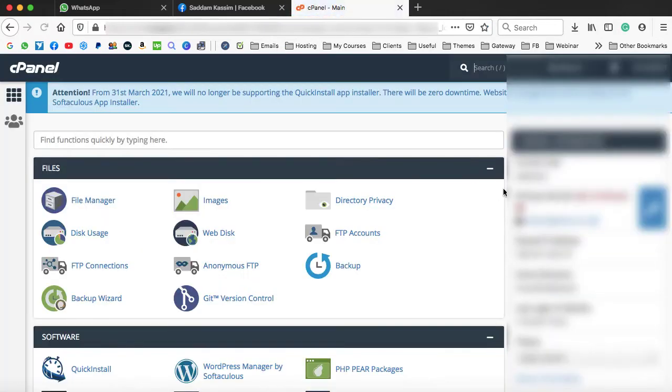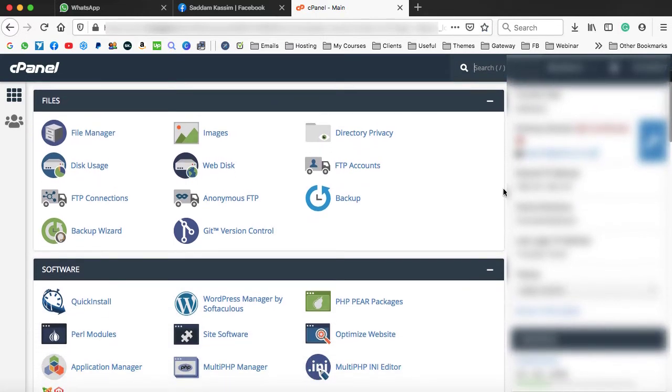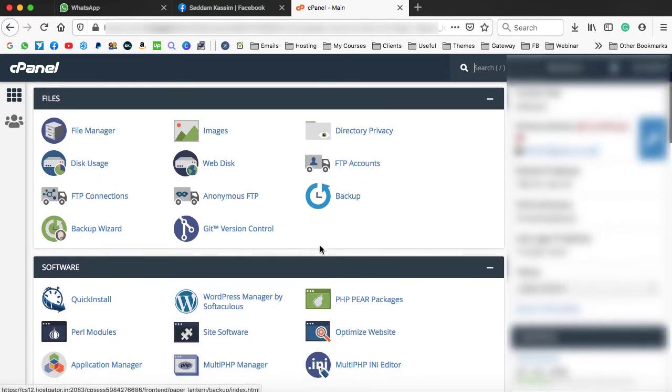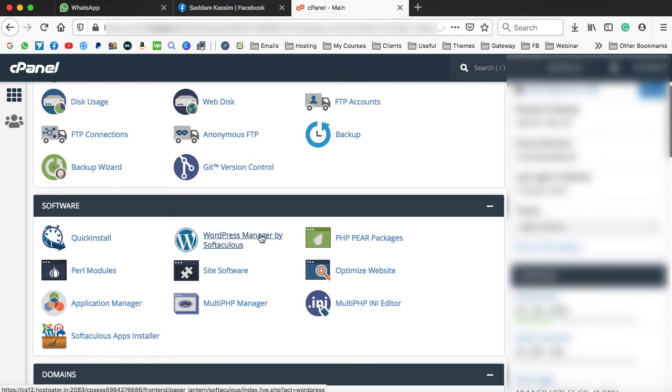So this is the cPanel where we can see so many options available like file manager, images, directory. Here we can find WordPress Manager by Softaculous, Site Software, and QuickInstall. These are the 3 applications that can be used to install WordPress onto the domain name. So we have already bought the domain name and web hosting. Now it's time to install WordPress onto the domain name.